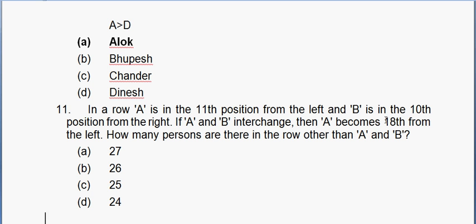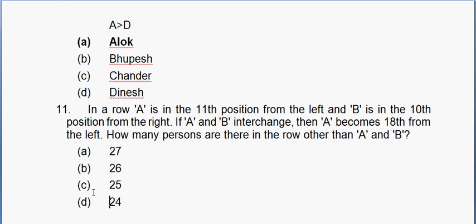So 18th from the left means 10th from the right, right? So if we include those 18 people, there are 9 people behind those 18 people, right? So the total number of people in the row other than A and B? This is important.